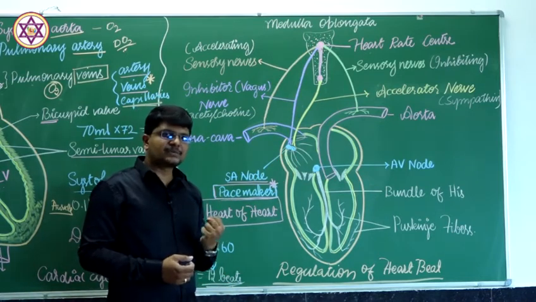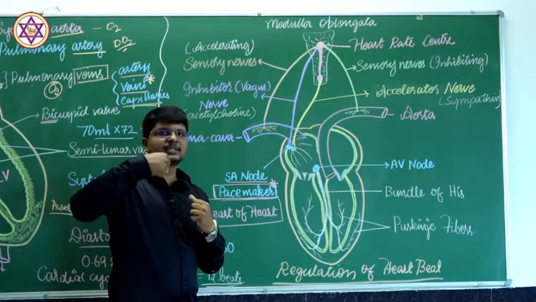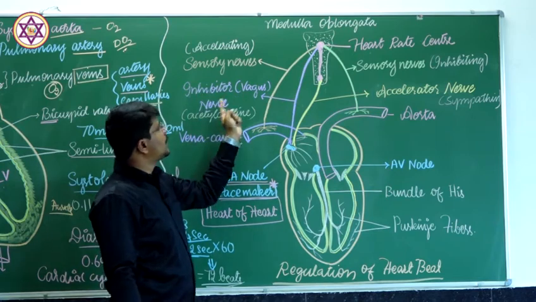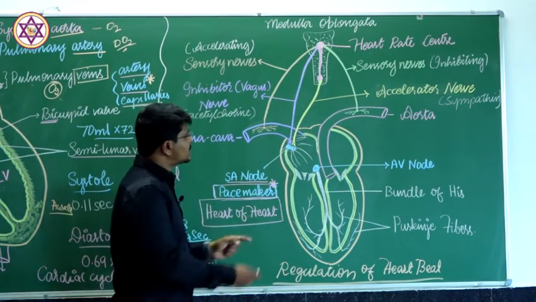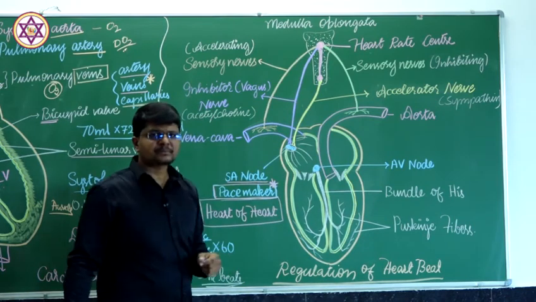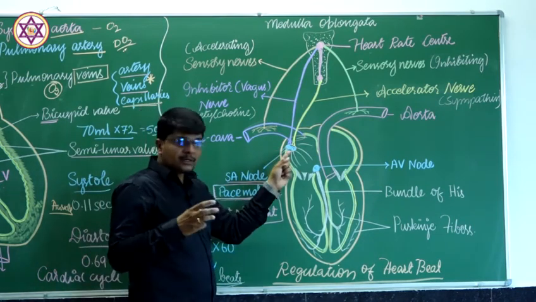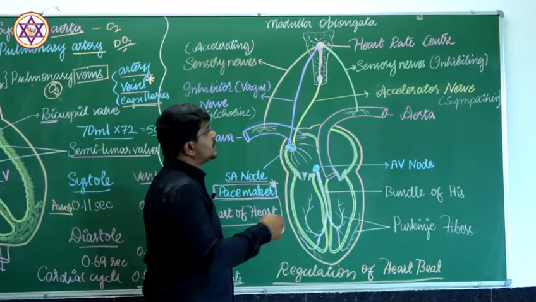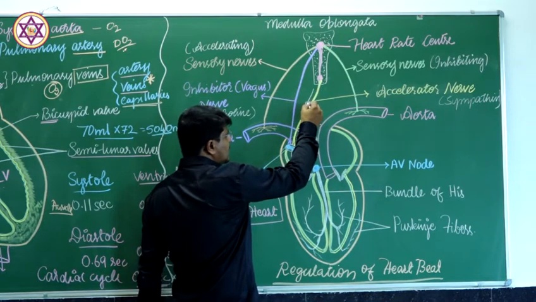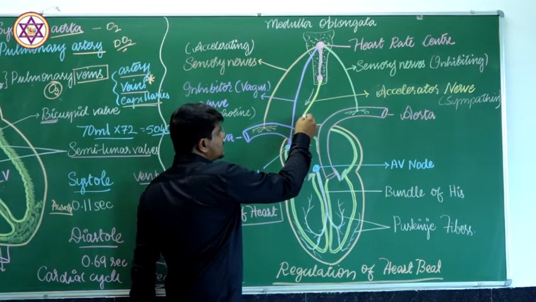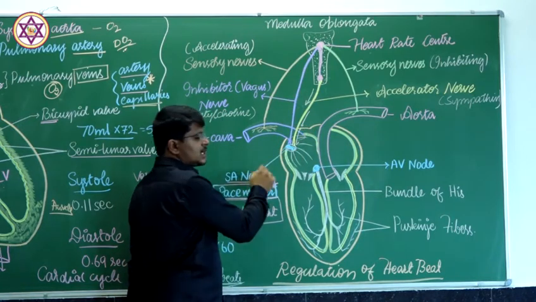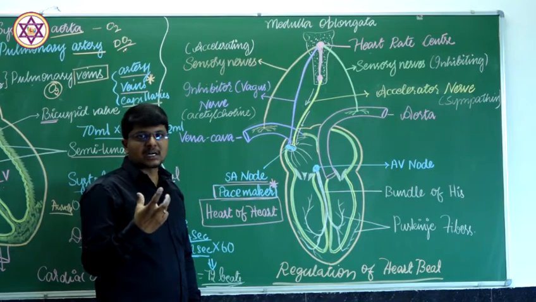There will be synapses, the meeting of the accelerator nerve and the vagus nerve, in this region of the sinoatrial node or pacemaker. If the heart wants to beat, the accelerator nerve gives the signal from the heart rate center of the medulla oblongata to the SA node to contract.